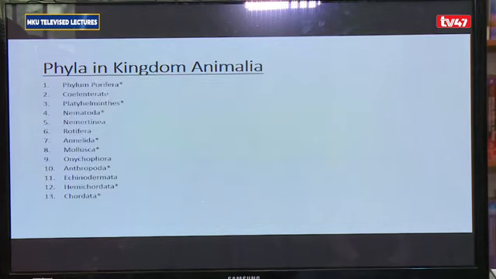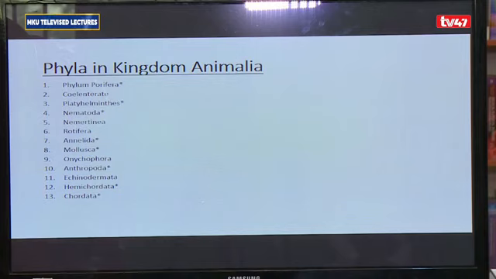The kingdom Animalia is divided into a number of phyla. The number of phyla we find in this kingdom tends to vary from one author to another. For us, we shall consider 13 phyla in kingdom Animalia.